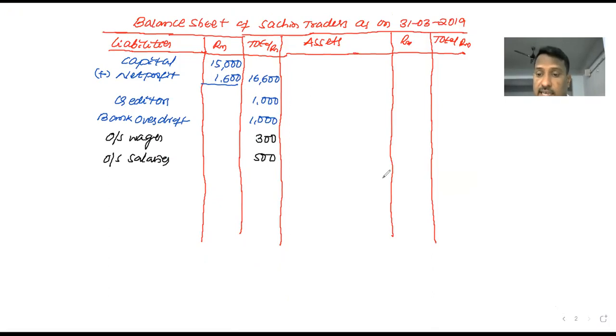The first asset here is machinery. Machinery value 5,000. From this machinery minus depreciation 500. 5,000 minus 500, 4,500.